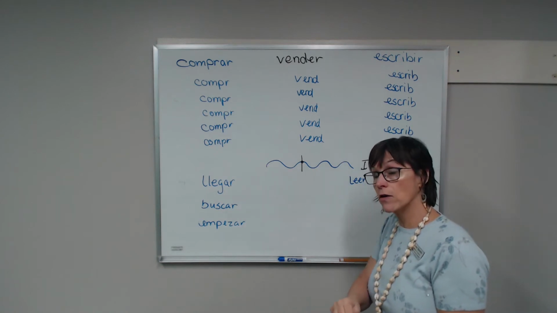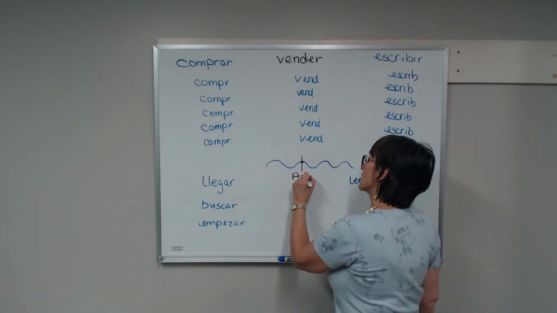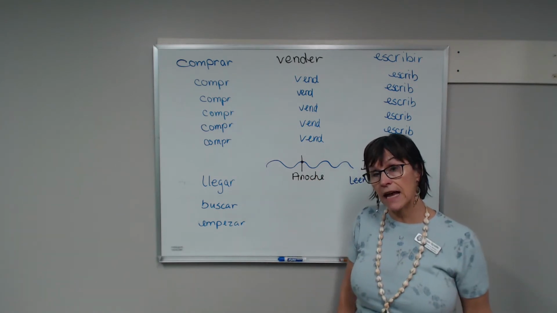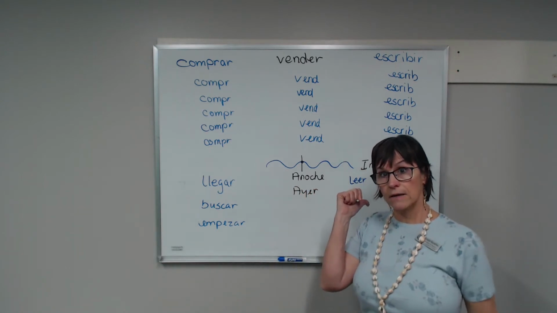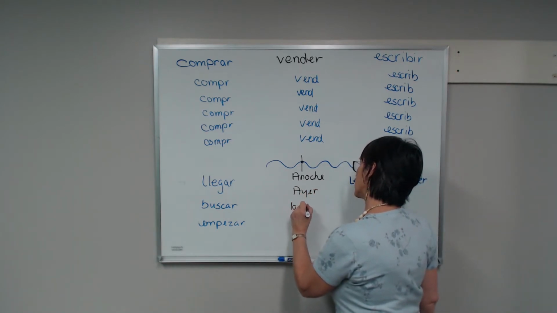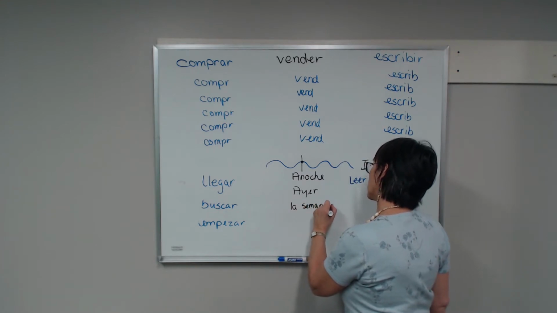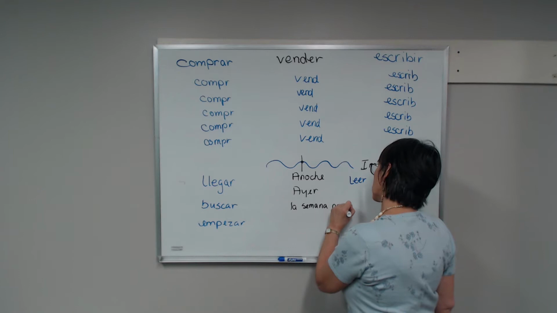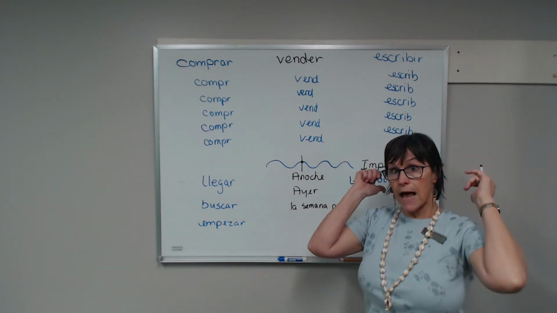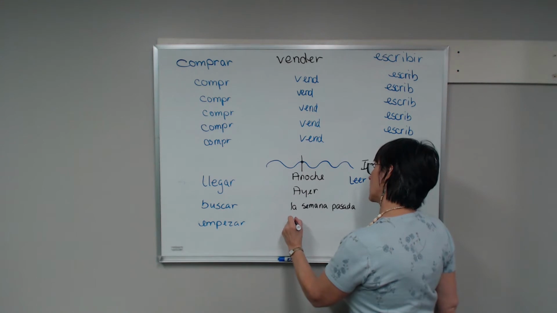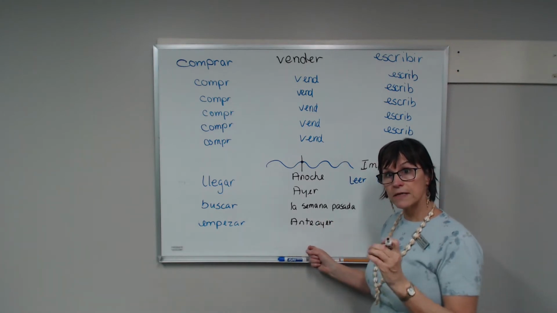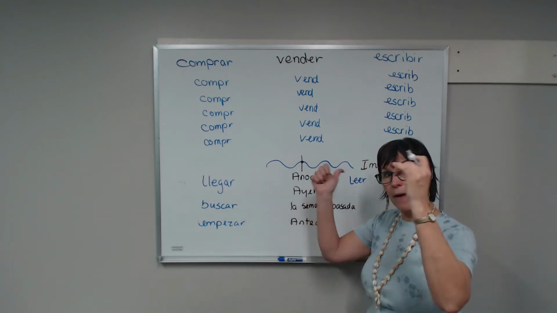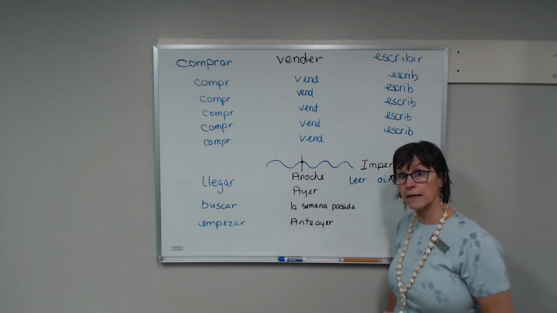So some of the vocabulary I'll use for it is things like anoche, last night, or ayer, yesterday, la semana pasada, last week, el fin de semana pasado, last weekend. Anteayer is one I like because it's the day before yesterday, anteayer. So when I give you a specific moment in time and an action, and it's in the past tense, I'm going to be using this form that we're talking about today, the preterite.